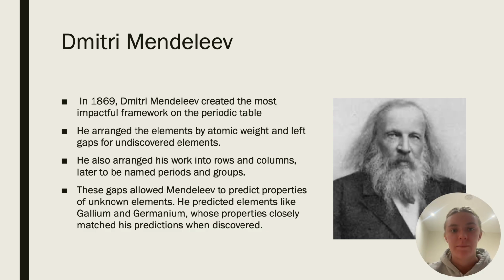The gaps allowed him to predict properties of unknown elements. He predicted elements like gallium and germanium, whose properties closely match his predictions when discovered. This was majorly significant in influencing modern chemical classification, as he established the periodic table's structure and conveyed the periodic nature of elements' properties.